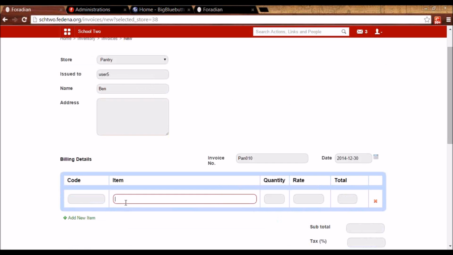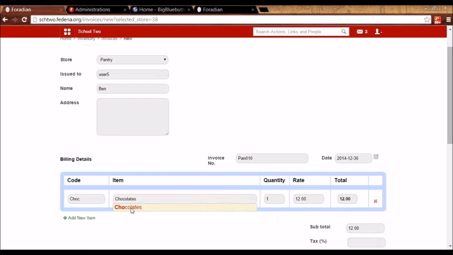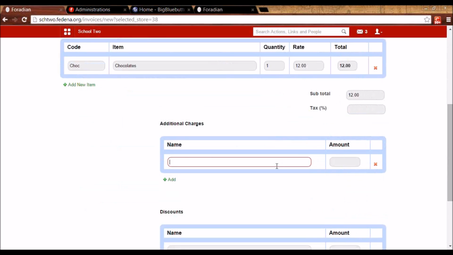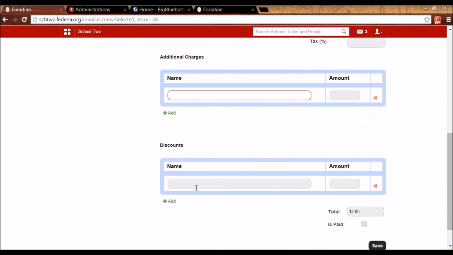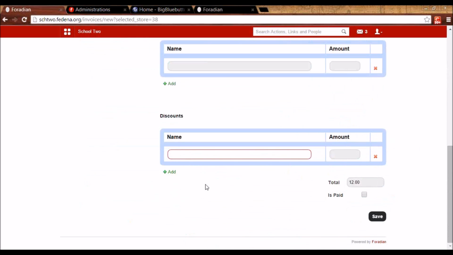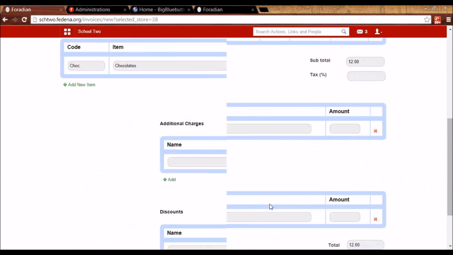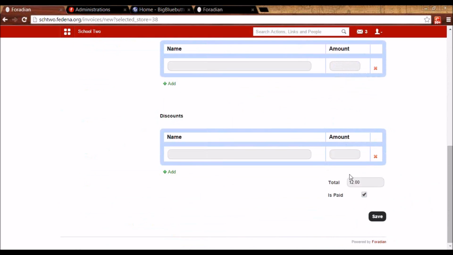Now what is the item that you want to issue? You have to write the first 3 letters of that item here, and the other details will automatically fill in. You can mention the additional charges that you want to take from the student, in case of any, and discounts if you wish to give to the student. And the paid option would mean that the student is paying you there and then, and you will not be able to edit this invoice later. So you can check that in this case.